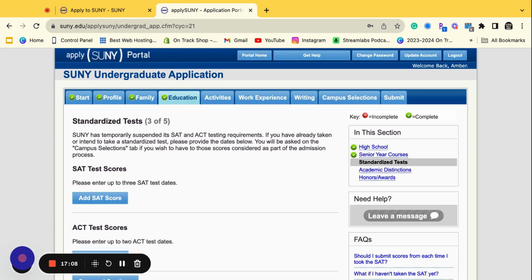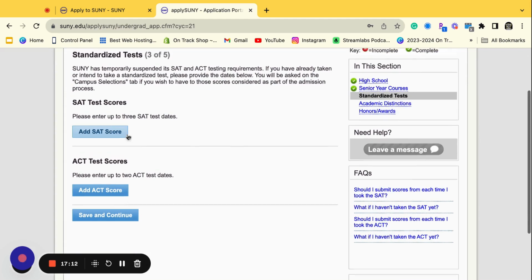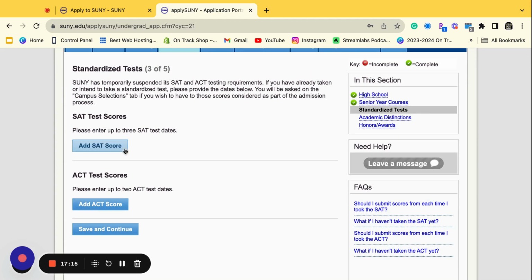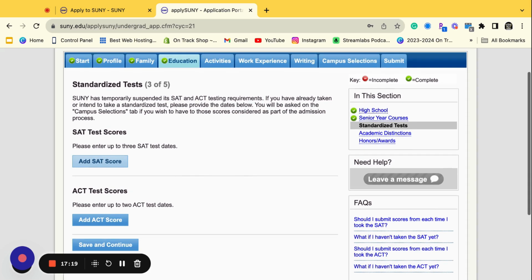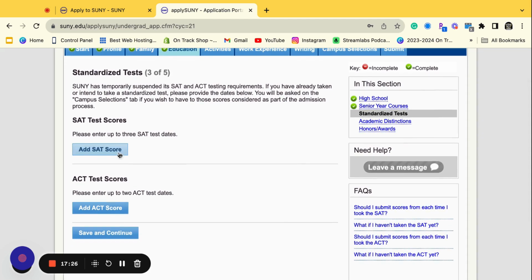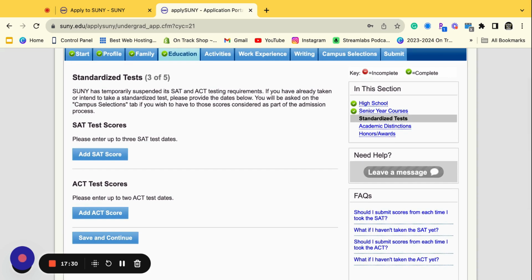Now they're asking for your SAT scores, right? So if you took the SAT or the ACT, you're going to add your SAT or ACT scores there. Okay. Now, some schools are test optional, but there are some programs that are not. So if you took the SAT, you want to make sure that you have an SAT score there. That way, if you have a program that you're applying to that really needs one, you have it there. Or you can choose not to add any if you know that the schools that you're applying to are test optional.